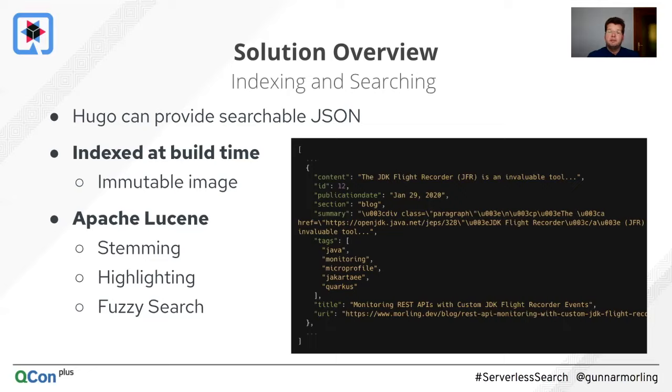an immutable application image. In terms of the search engine itself, this is using Apache Lucene, as I mentioned. And really, this is, I would say, the go-to standard search library in Java. It's driving things like Elasticsearch or also Solr, but you also can use it as a library, which is what I'm doing here. And it has all the things like word stemming, so you can look for words in different word forms, plural, singular, different verb forms, and so on. There's result highlighting, so you can see this on the website. The results are nicely highlighted, so you actually see some sort of context with your query match and things like that. And also there's other advanced search features like fuzzy search or proximity search.